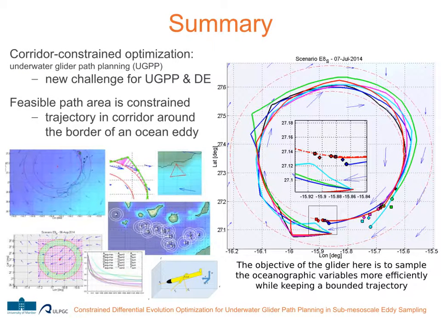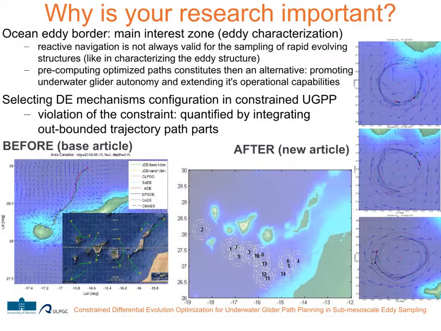This area is defined as a corridor around the border of an ocean eddy, and the DE involves a simulated path of the ocean glider. The objective of the glider in this paper is to sample the oceanographic variables more efficiently while keeping a bounded trajectory. The research presented in this paper is important because it adds the ability to characterize the eddy